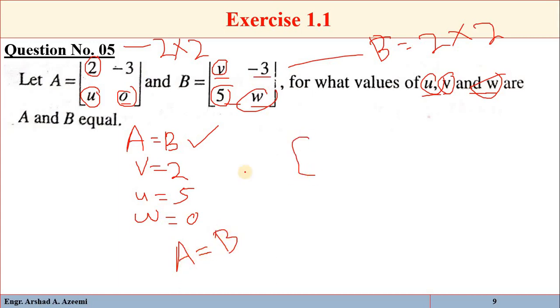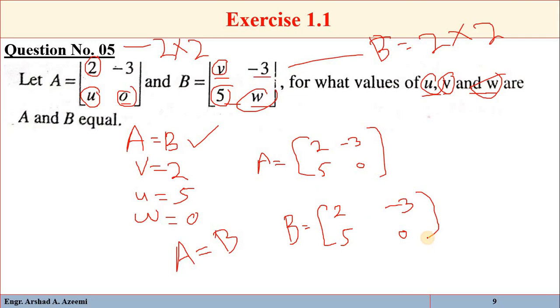If we put these values in the matrices, matrix A will be equal to 2, minus 3, 5, 0, and matrix B will be equal to 2 (putting in the value of V), minus 3, 5 and 0. So now you can see that the order of both matrices is the same and the corresponding elements are also the same. So A is equal to B.